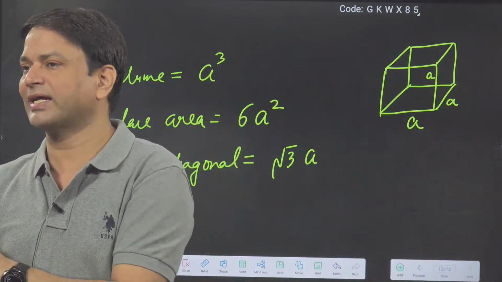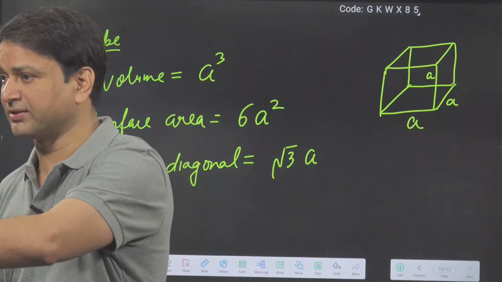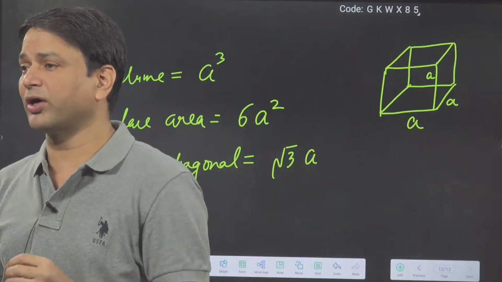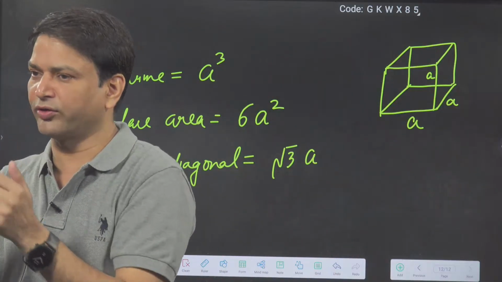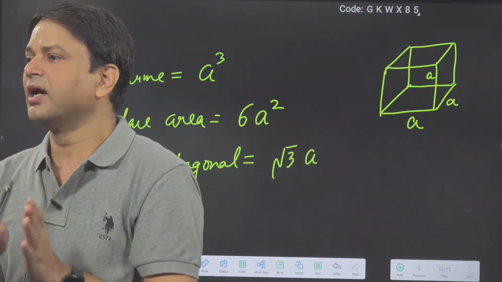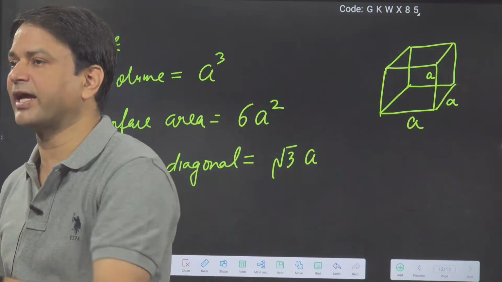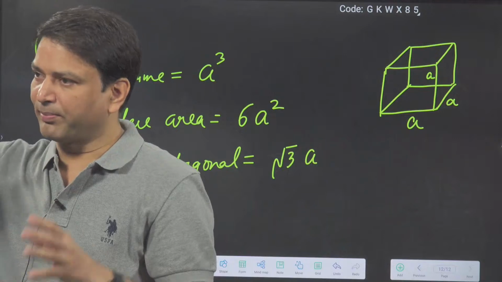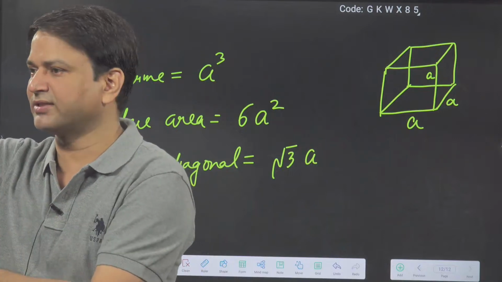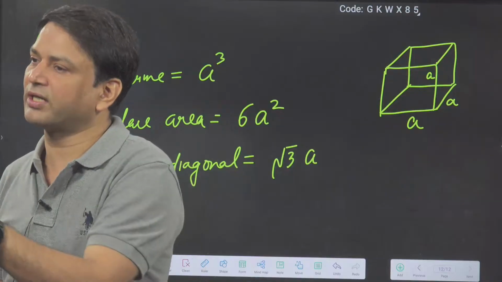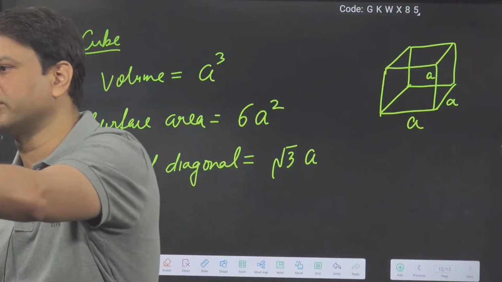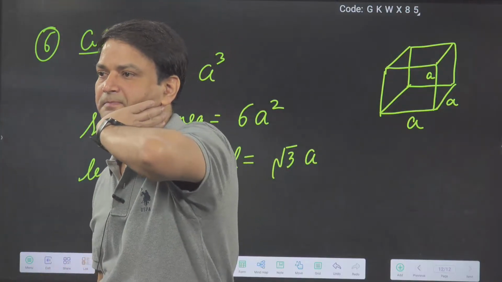For the cube, which chord has the maximum length? The diagonal has the maximum length. So if a uniformly distributed line charge passes inside the cube, then maximum length inside gives maximum charge inside, and maximum flux inside. The maximum length inside is the diagonal. And what is the length of the diagonal? Root 3a. Everybody got it or not?